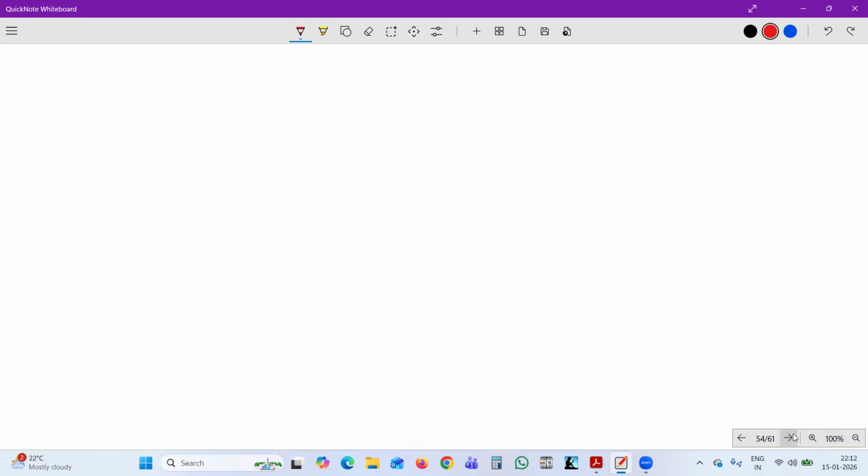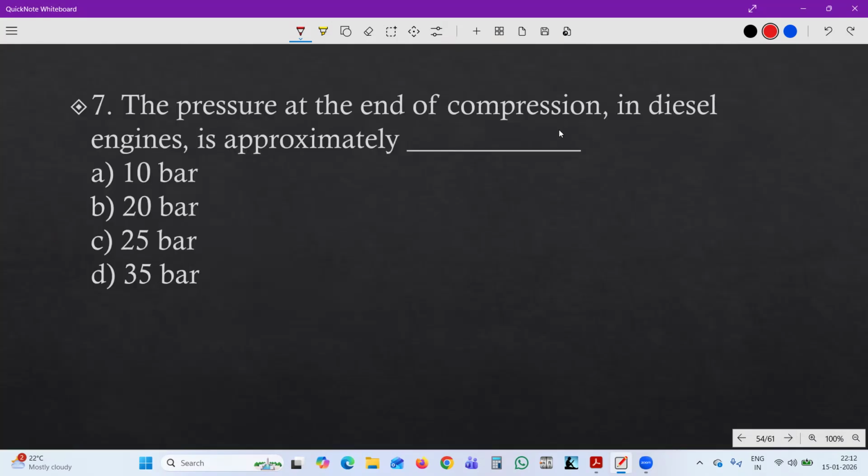Okay. Next one. The pressure at the end of compression in a diesel engine is approximately 10 bar, 20 bar, 25 bar, or 35 bar. Let's see the answer. It is D, 35 bar. The pressure at the end of compression in a diesel engine is around 35 bar.